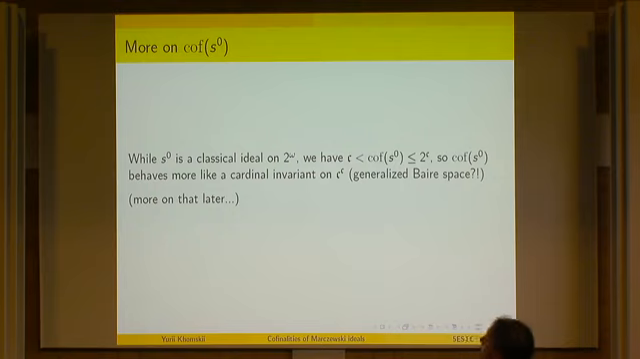And now, I'll come back to this later, but the interesting thing is that even though the Marczewski ideal is just a classical ideal on the Cantor space, in fact the cofinality number is, unlike with the Borel ideals, strictly between the continuum and two to the continuum. So in some sense you could say that it behaves more like a cardinal invariant on the generalized Baire space continuum to the continuum. So maybe there might be some connections with generalized Baire spaces, which is a pretty fashionable field these days.